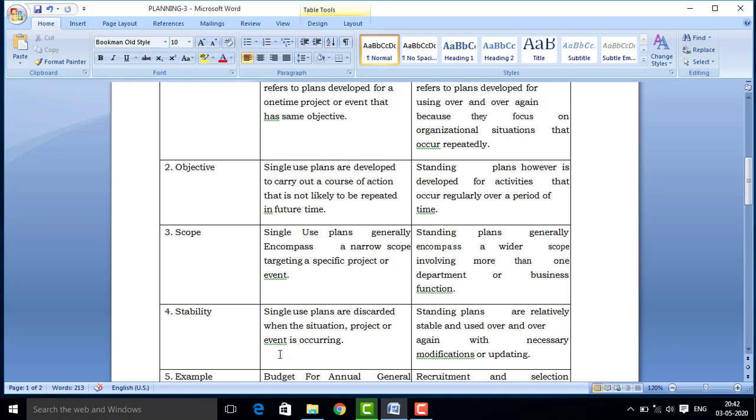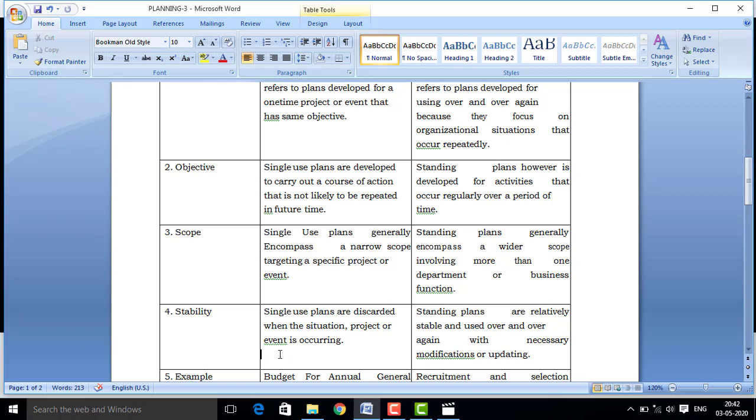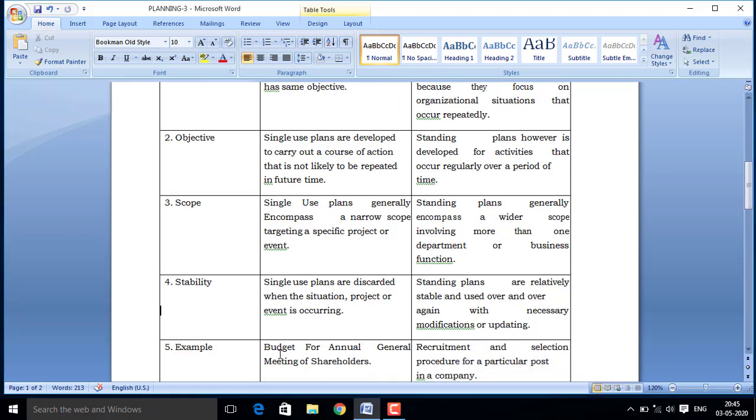Whether the work is done or not, whether the goal is achieved or not, whether the planning was successful or not. So, dear students, if any project is going to be cancelled, that particular plan is going to be discarded.